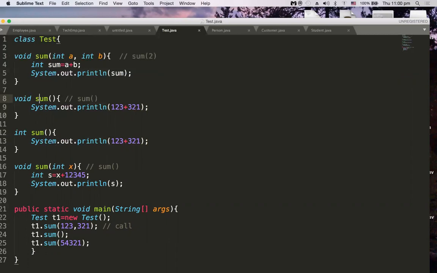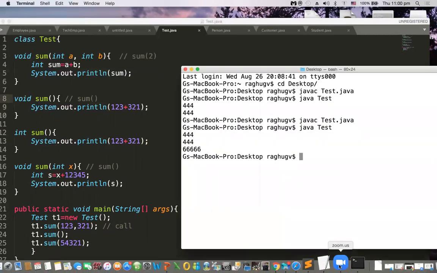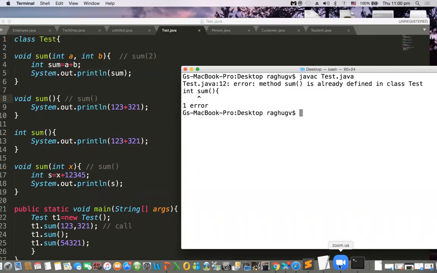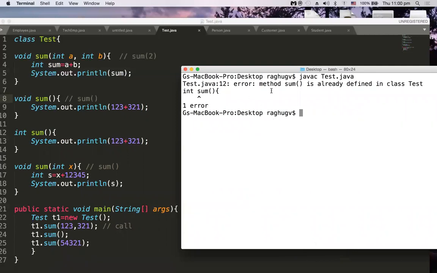So let me save this, go to the terminal and try to compile this, and you are going to get one compile time error. What it says: method sum is already defined in class Test. So it is not allowing, it is saying the sum method is already defined, so you cannot have another sum method.